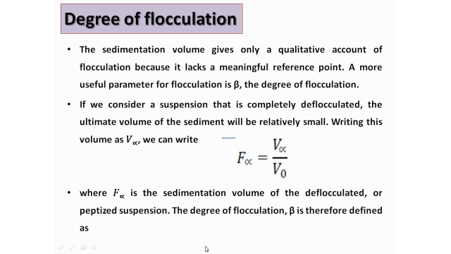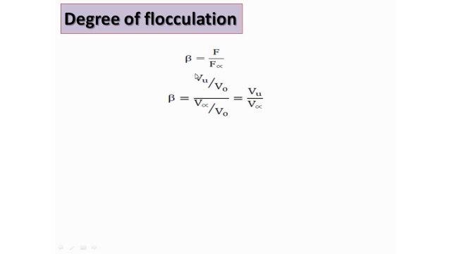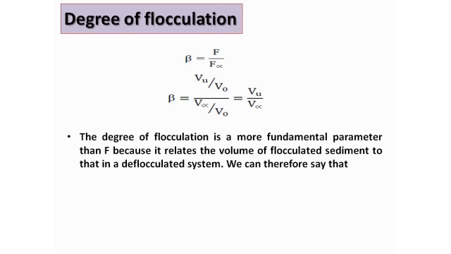And the degree of flocculation beta in the deflocculated suspension can be defined by the following equation: beta is equal to F by F alpha. Now just put the values. We know that F is equal to VU by V naught, and F alpha is equal to V alpha by V naught. Thus beta is equal to VU by V alpha. Thus you see, the degree of flocculation is a more fundamental parameter than F.